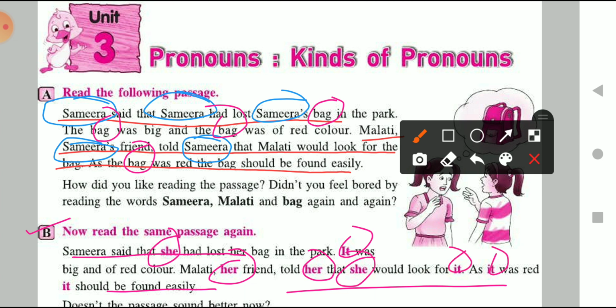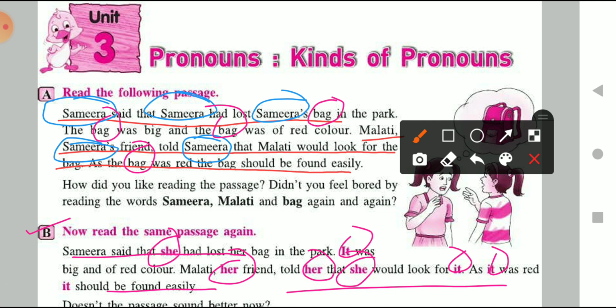Here you can easily understand the first line: Samira said that she had lost her bag in the park. Who has lost her bag? Samira has lost her bag. So to avoid the repetition of noun, we have used a pronoun here, which also helps you understand the sentence, and it doesn't feel annoying or boring to repeat the same noun again and again.